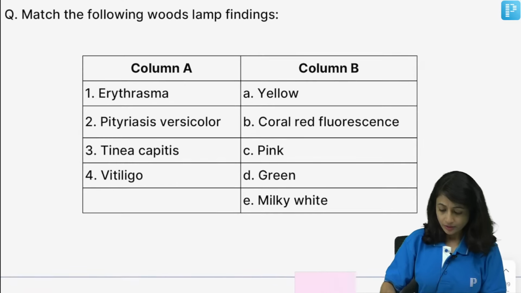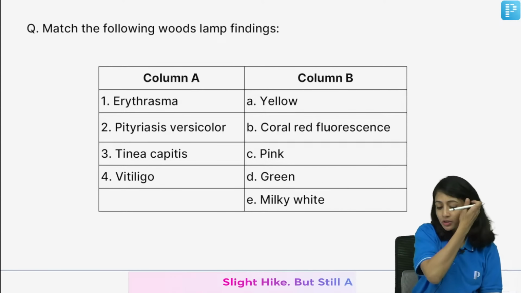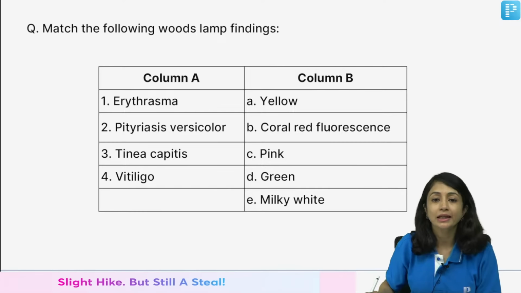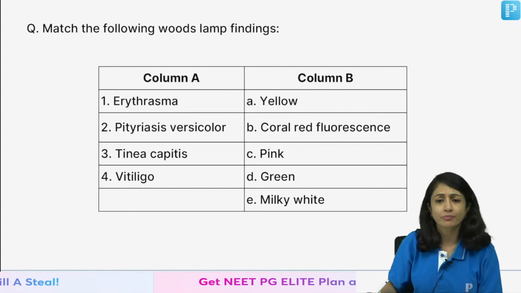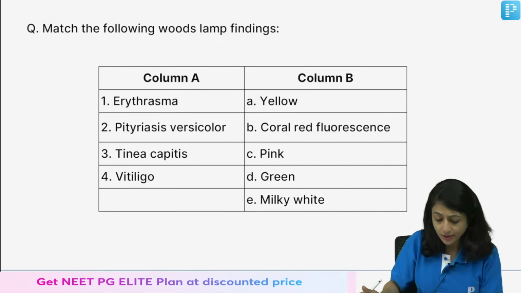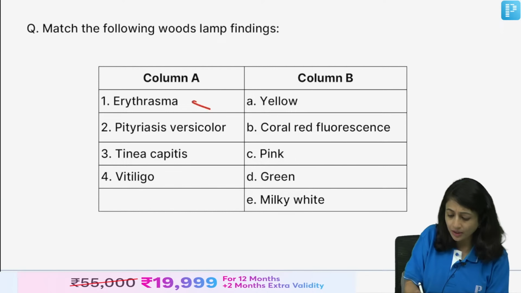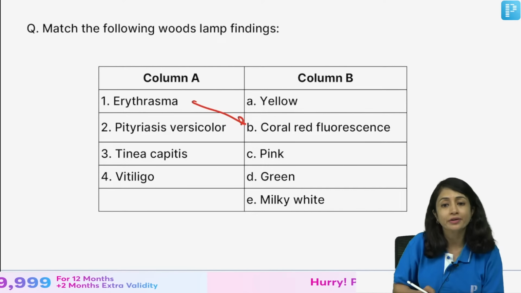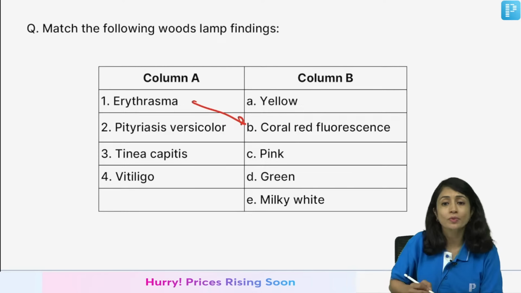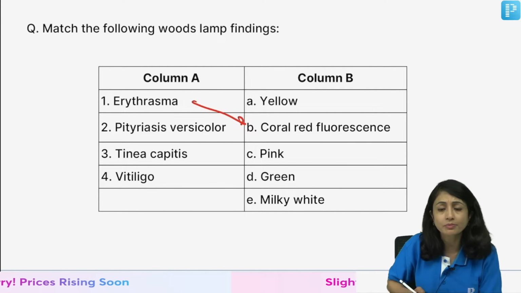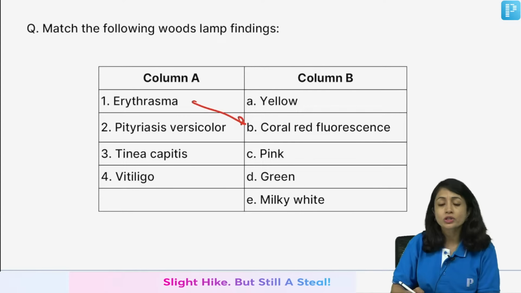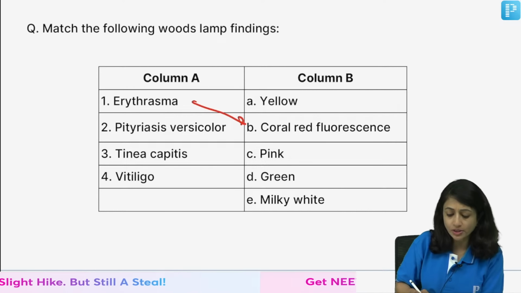Okay. I think that should be the last question. Match the following Woods lamp examination. Now, Woods lamp is something easy but commonly asked. So, quickly, I think it would be difficult for you to answer this. So, I will say erythrasma, you see coral red fluorescence. Erythrasma is caused by Corynebacterium minutissimum, and this on Woods lamp gives coral red fluorescence.